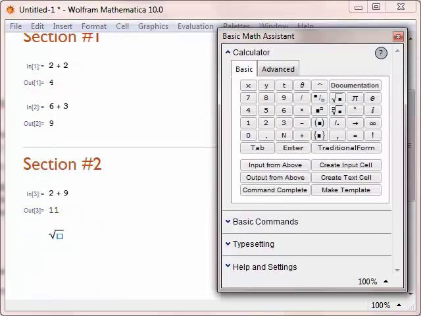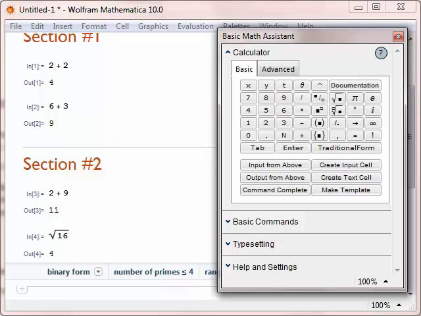So if I click the square root button and then type a 16 and then hold down Shift and Enter, it'll tell me what the square root of 16 is. And there's a variety of commands here that we can use. You can see here we also find symbols such as pi and e and infinity.